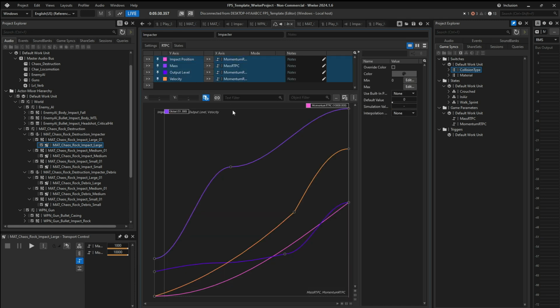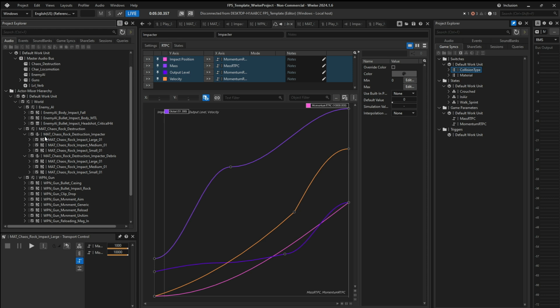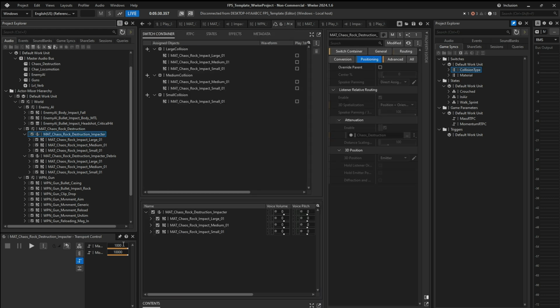And then I did a little bit of RTPC work, as you can see. So depending on the momentum, the velocity, and the mass that I just went over in Unreal, different sounds will trigger based off of those values. So to give you a quick demo for the impacts and the debris,